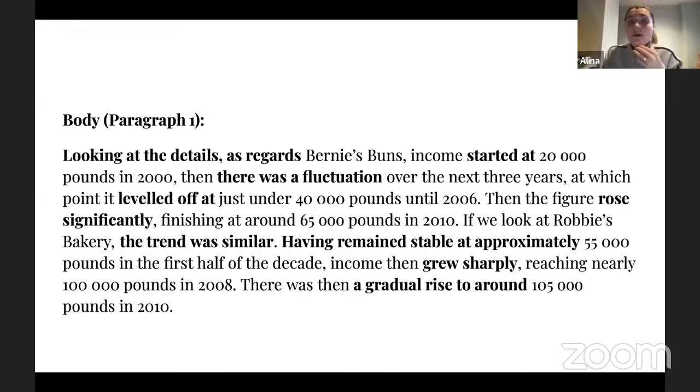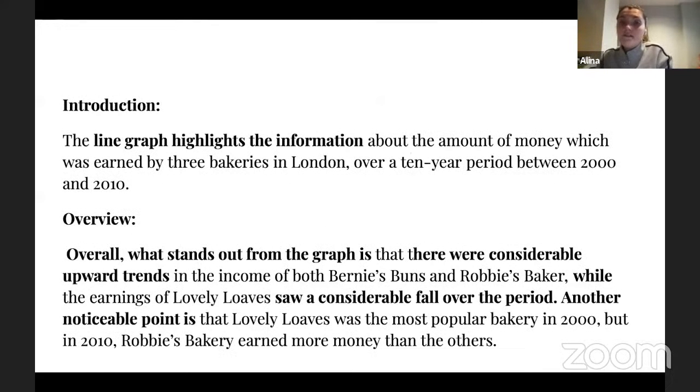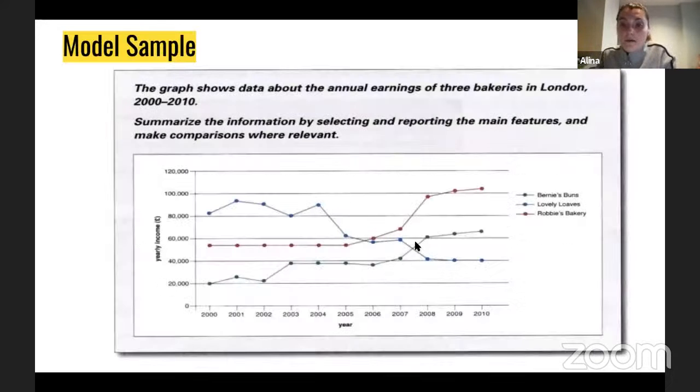So I still need to prove this rise, significant rise, right? How? I'm saying finishing at around £65,000 in 2010. So let's get back, right? So you understand it. So that's exactly what I'm talking about here.